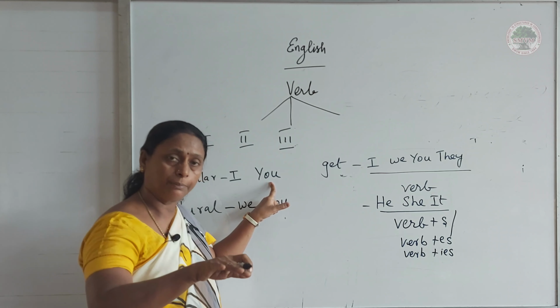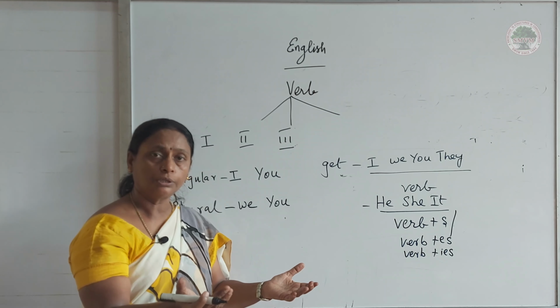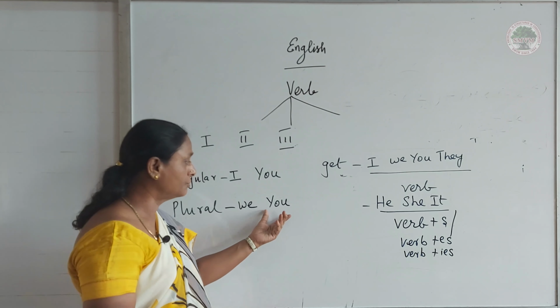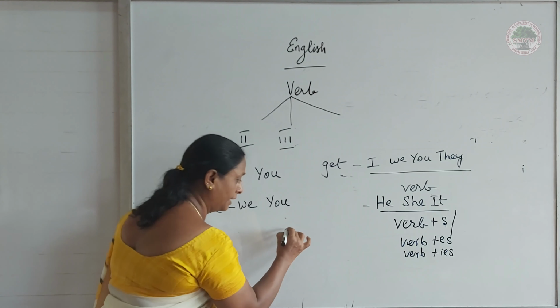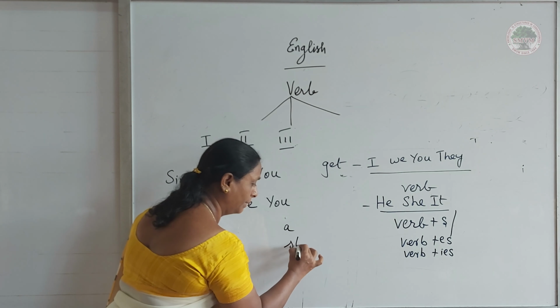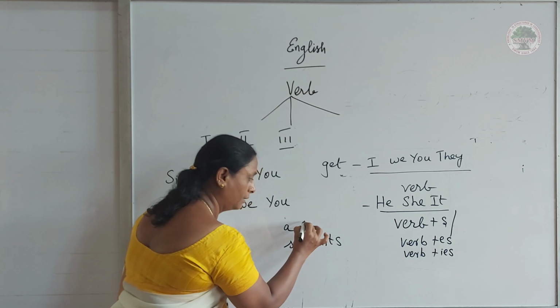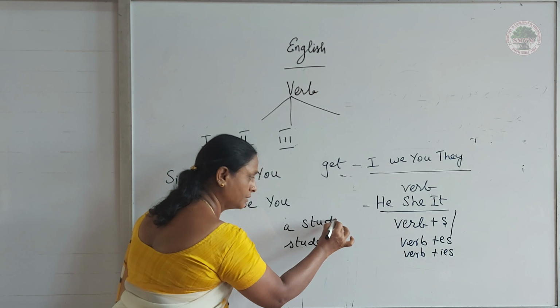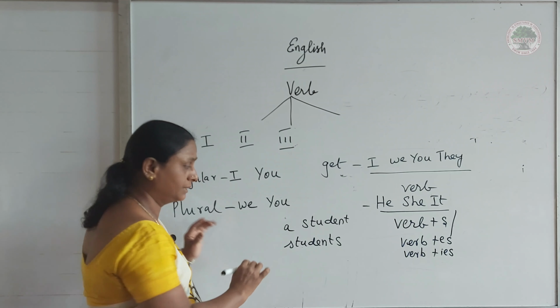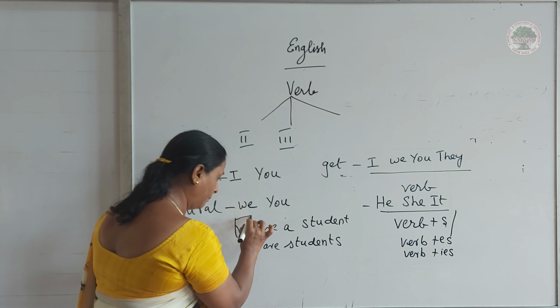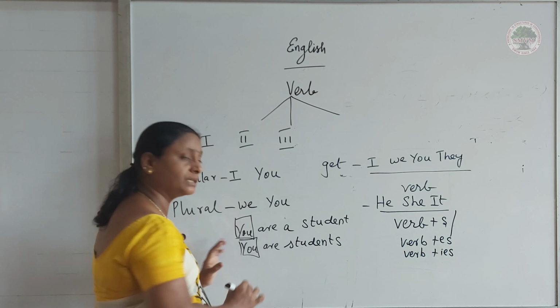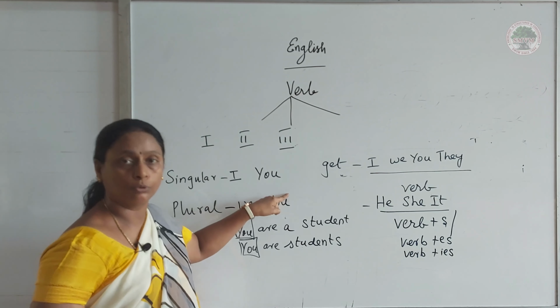If I represent more than 1 or 2, I have to say you are students. How to differentiate? Here my noun is plural, here my noun is singular. But the case is you are, you are. When I supply the subject you, it refers to both singular and plural.